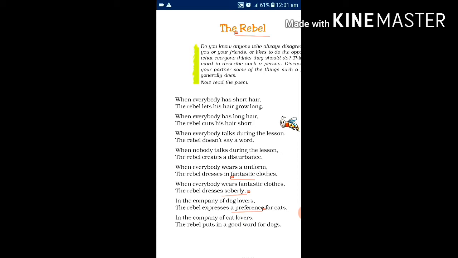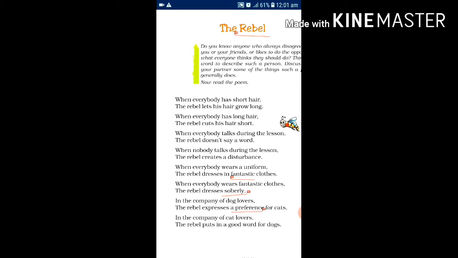In the next couplet, "When everybody talks during the lesson, the rebel doesn't say a word." In these lines, the poet expresses the thought that when every member of the society talks during a lesson or meeting, the rebel keeps silent because he wants to be prominent. Prominent means he wants to be different from others.